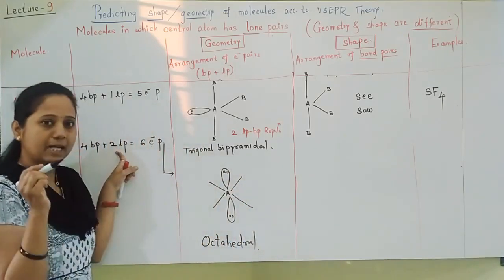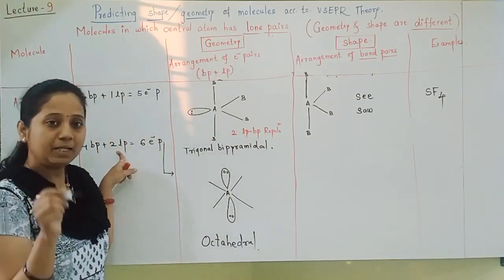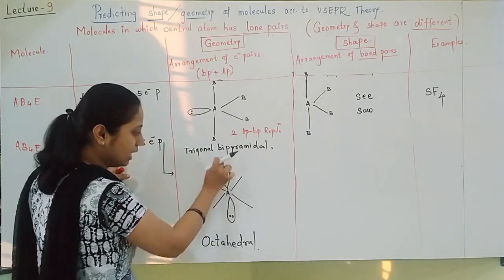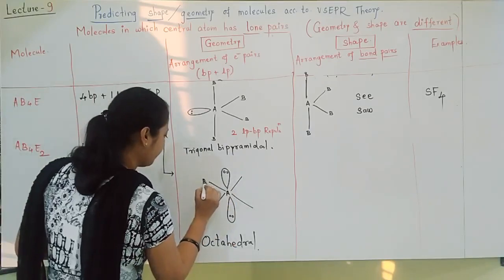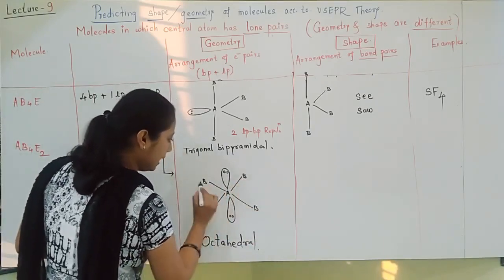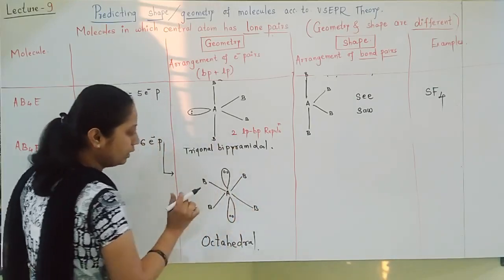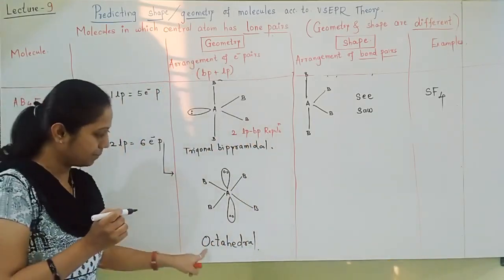Minimum repulsion, maximum distance. That's why they arrange one up and one down, and this is the AB4E2 arrangement. AB4 forms a square, one lone pair up, one lone pair down.